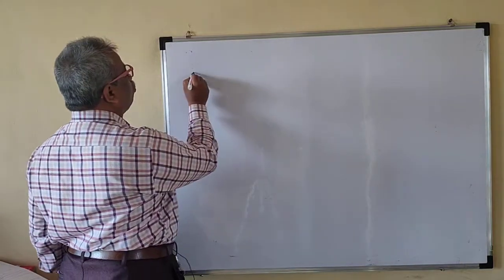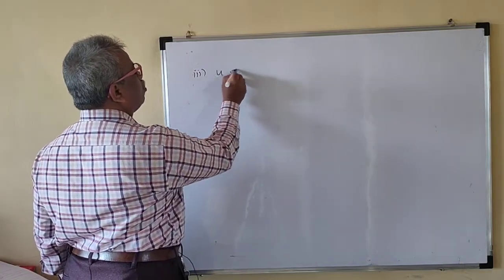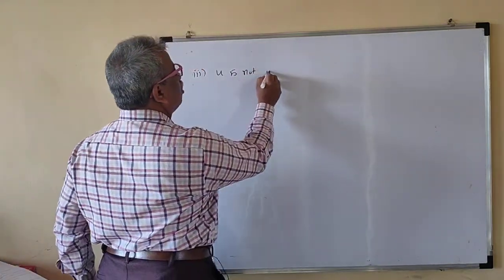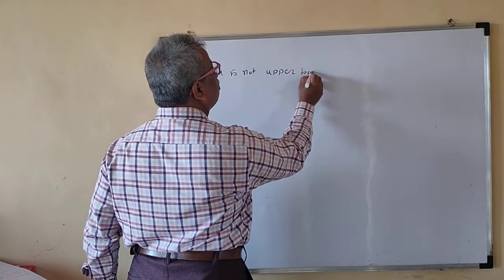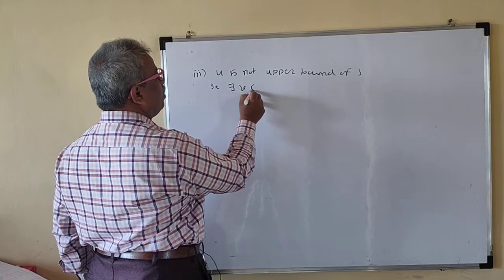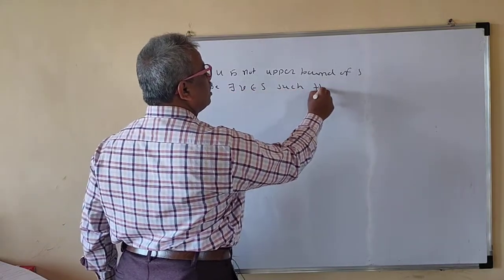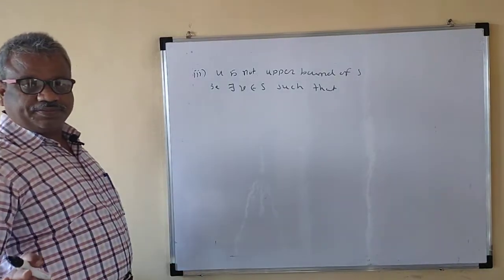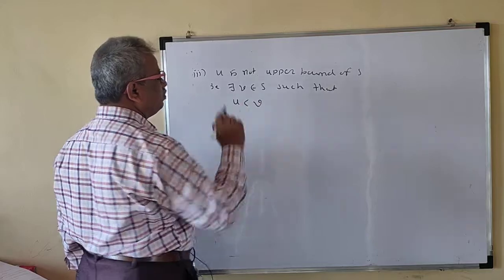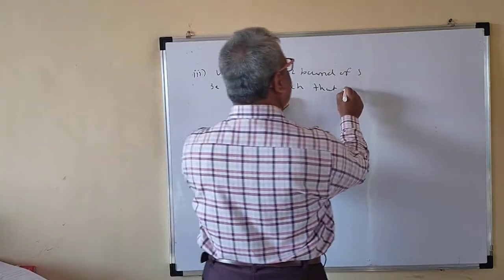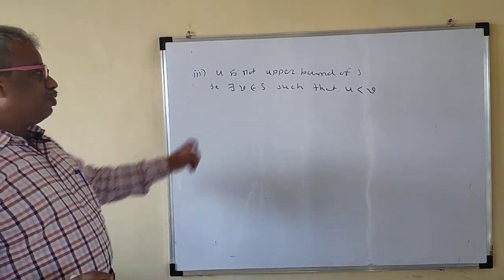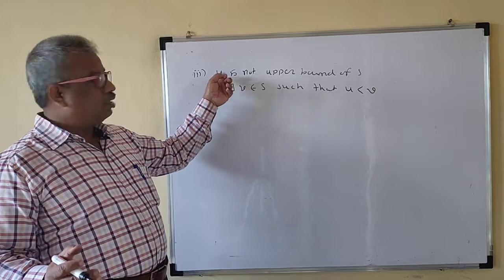Also note 3 now. u is not an upper bound of S. That is, there exists v belongs to S such that u is less than v. When we say u is not an upper bound, what does upper bound mean?